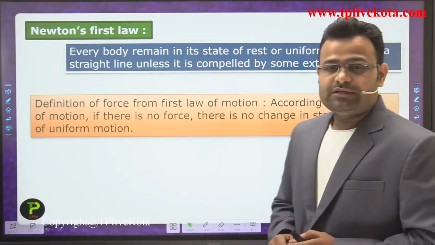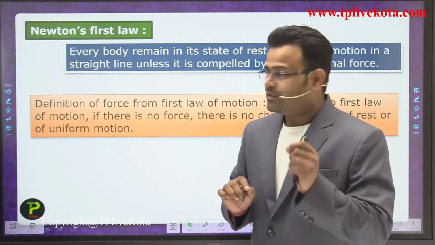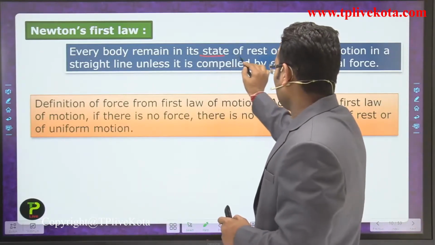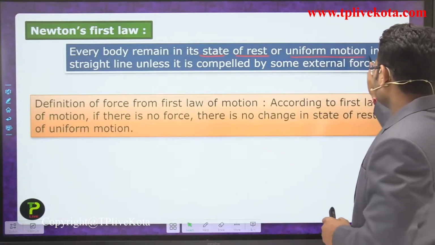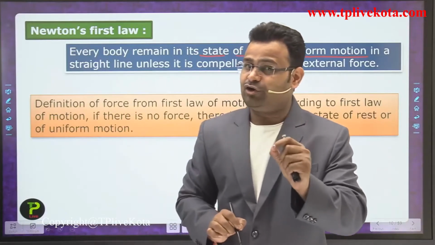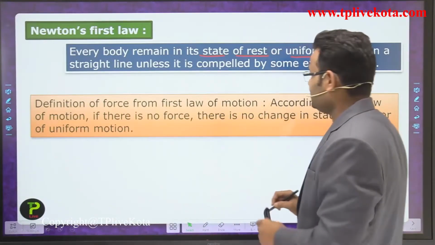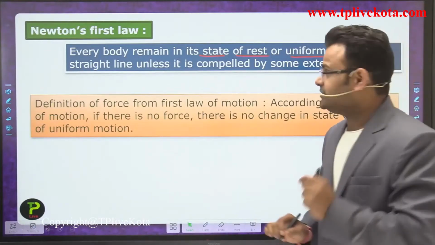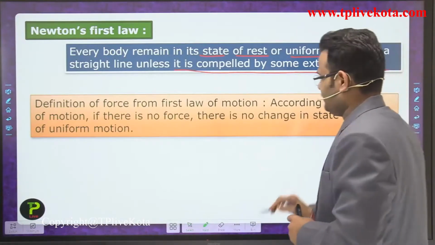Newton's first law of motion says every body remains in a state of rest or uniform motion in a straight line unless it is compelled by some external force.